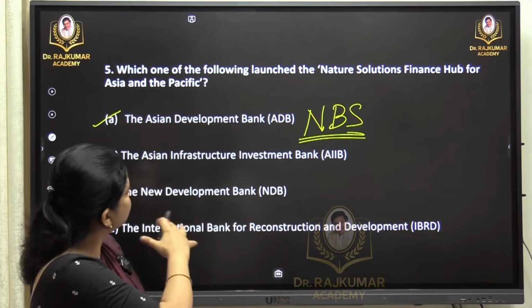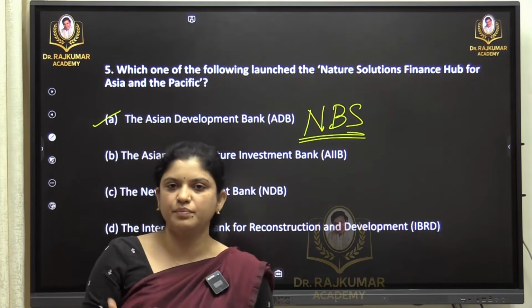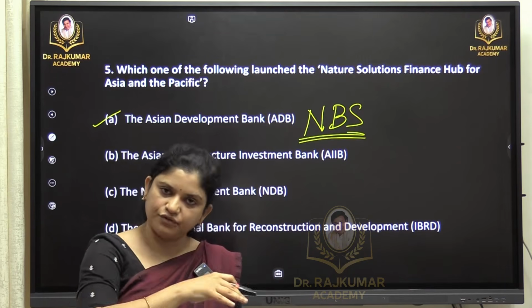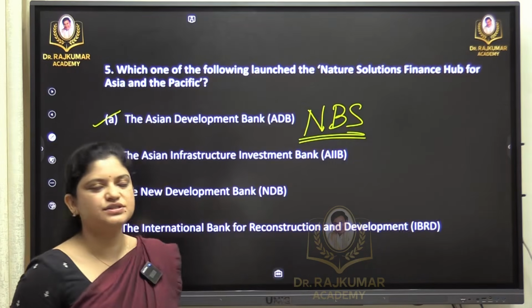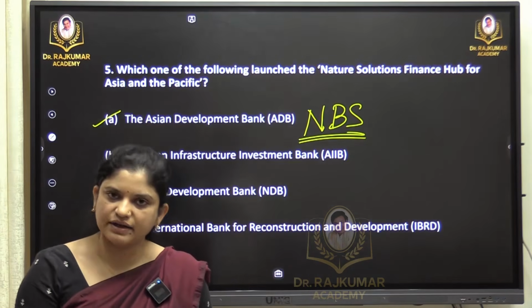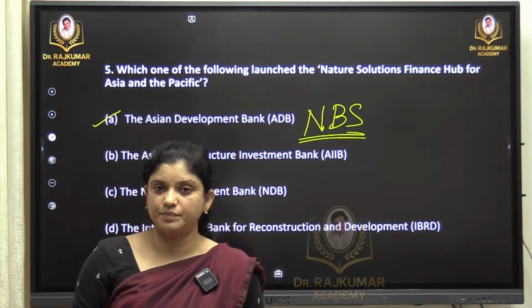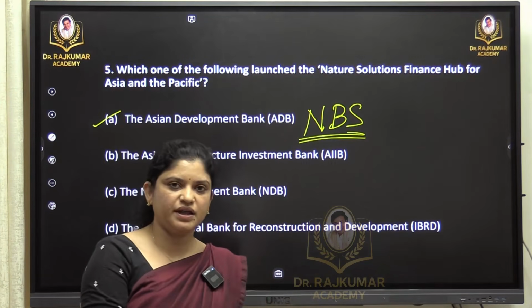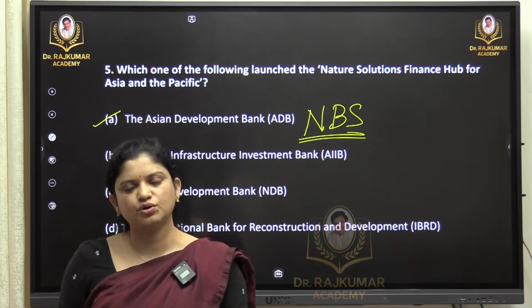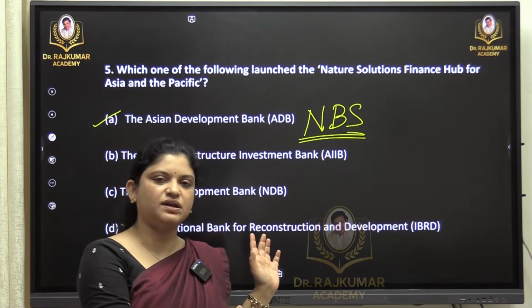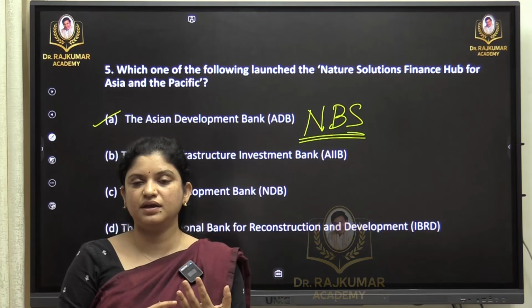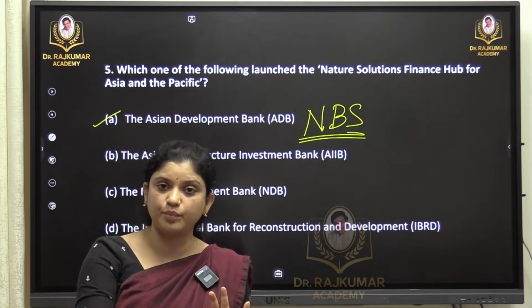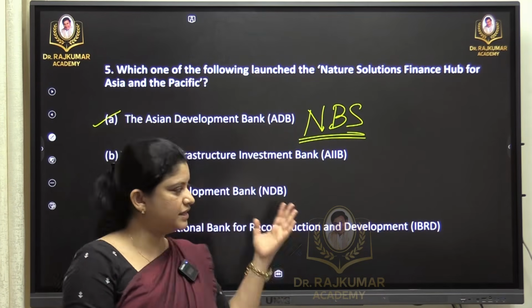For that, exclusively this finance hub is launched for every country, and the funding agency is ADB. In all the developed and developing countries, especially developing countries, where we are sourcing raw materials from nature to tackle climate change. So at least one question like this out of the blue will be there, maybe based on a report, or maybe regarding these banks.